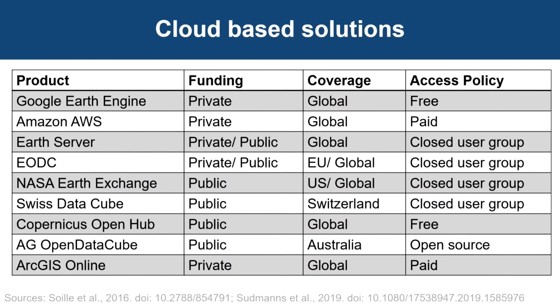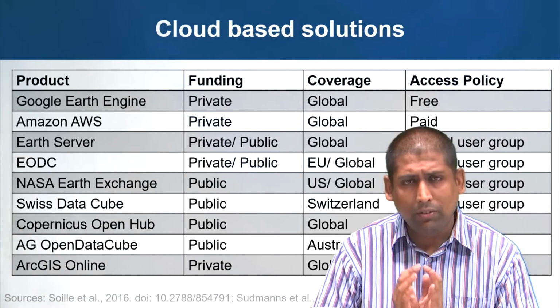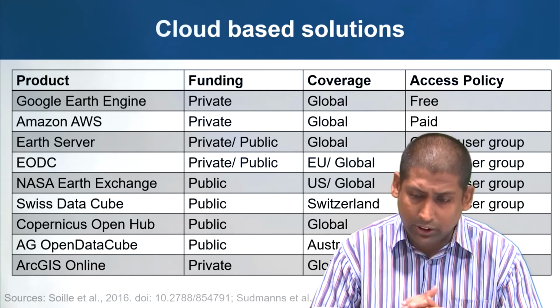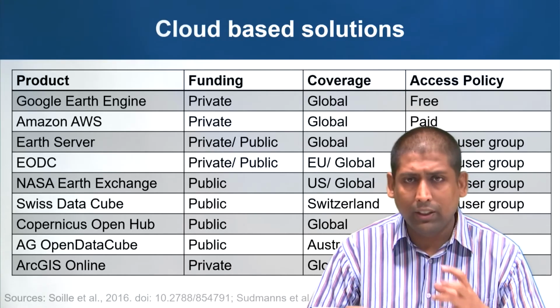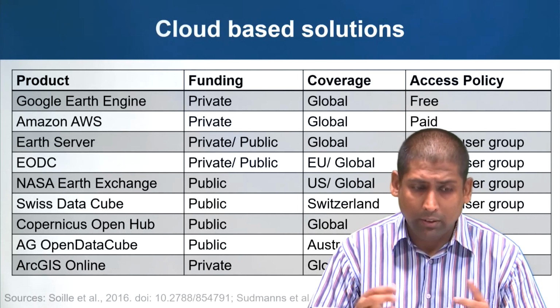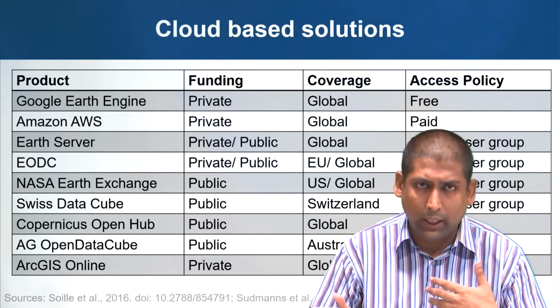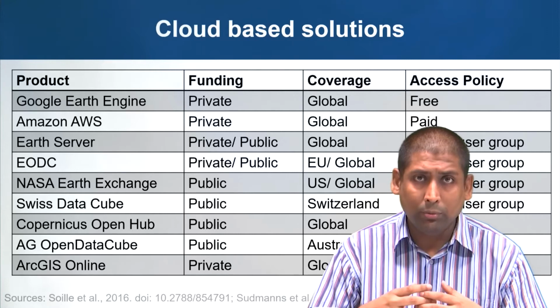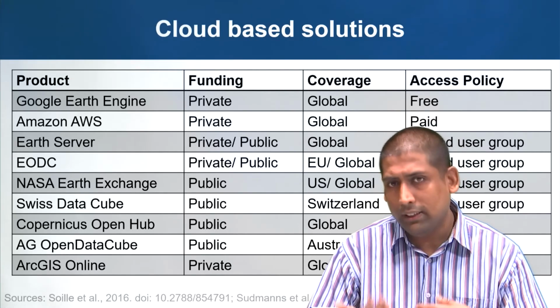So, as I said, there are multiple cloud based solutions available. Some of them are made by private companies, some of them are made by public organizations, government funded. Some of them have global data, and some of them have data coverage which is restricted to their country or to their region. And all of them have different access policies. Some products are freely open to you. For example, Google Earth Engine is free to access. You can create an account and directly access it. Amazon Web Services is a paid service. You have to pay to get those services.